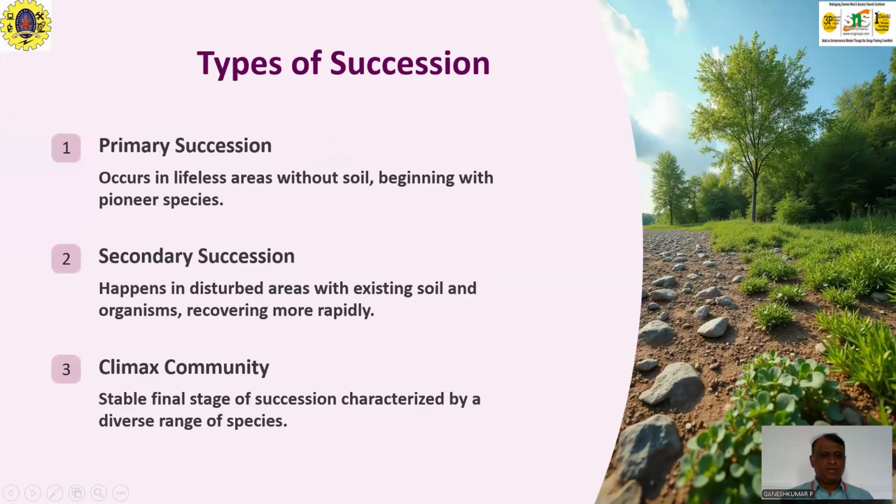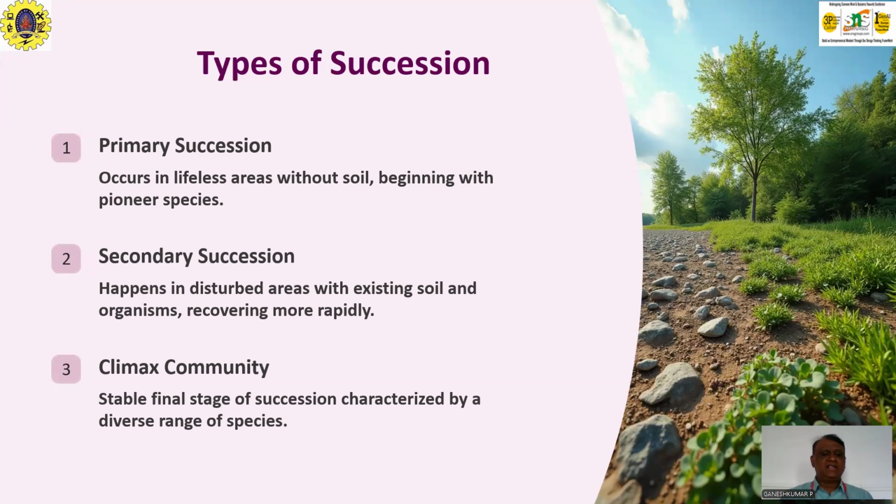What are the types of succession? There are three types of ecological succession. One is primary succession, secondary succession, and climax community. So, what is primary succession? Primary succession happens in a lifeless area without soil, a barren land, with no plants or anything else.